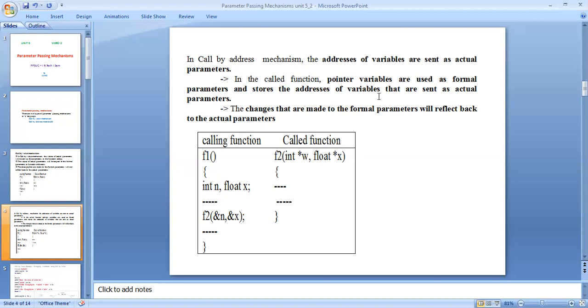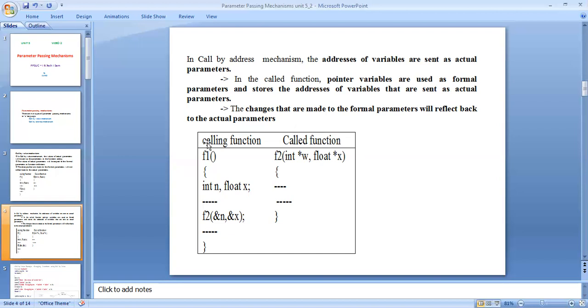The changes made to the formal parameters will be reflected back to the actual parameters. After any change in the function, it is reflected in the actual parameters. When you change the formal parameters, it is reflected in the actual parameters.